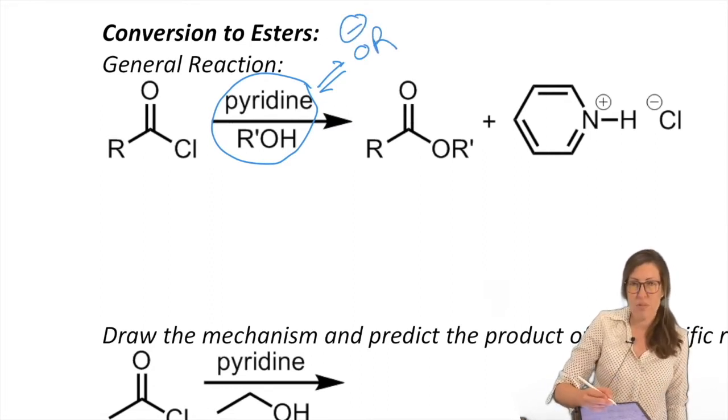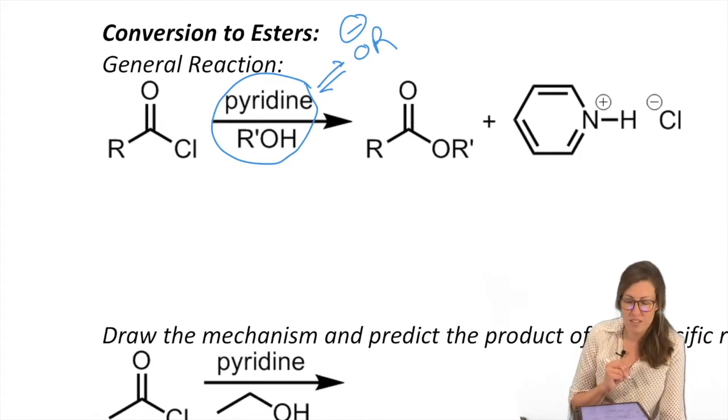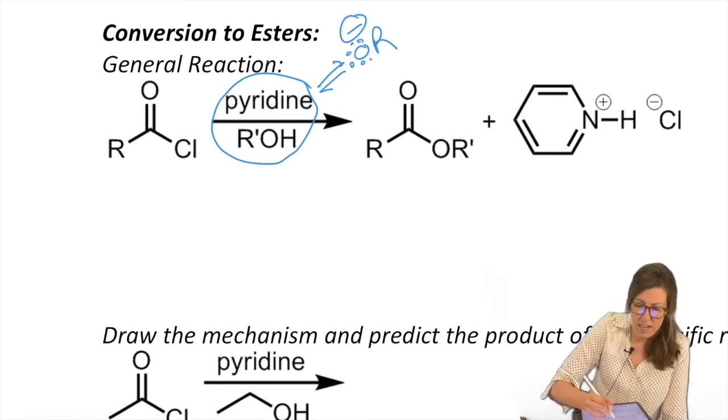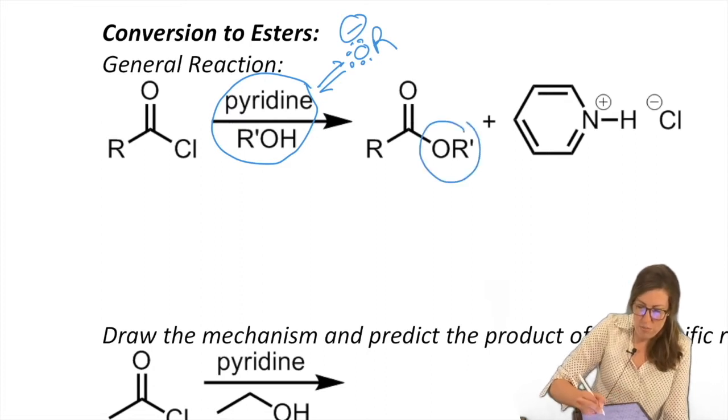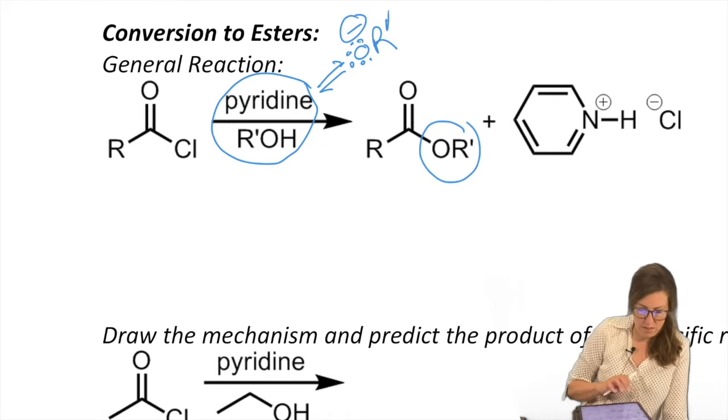Because it takes off an H. So do not call that hydroxide if you see an alcohol. The R stays, it never goes. Now it is ready to attack, and notice where it comes from. This is our new group, okay? So that new R prime ends up right there. That's on the ester. All right, so let's give this a try.